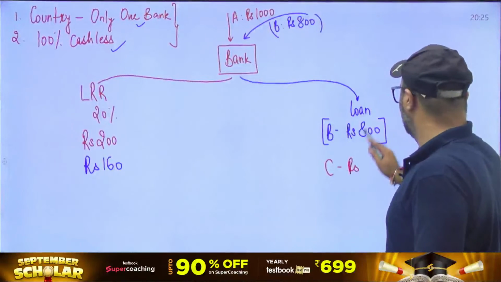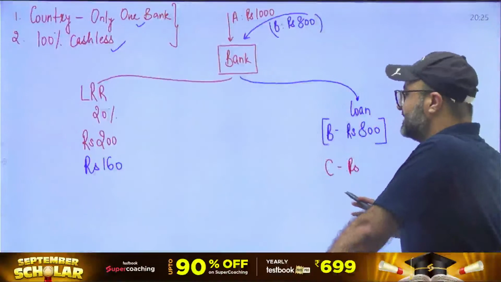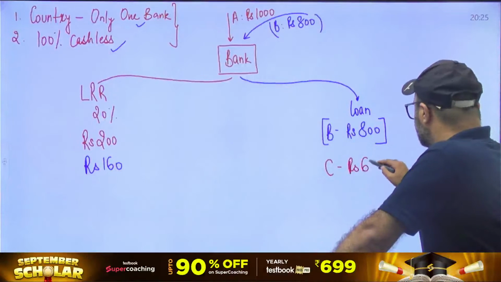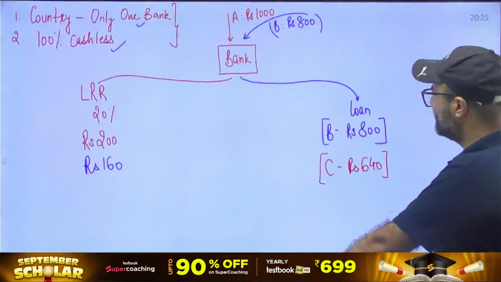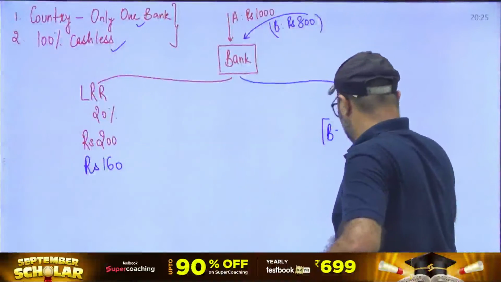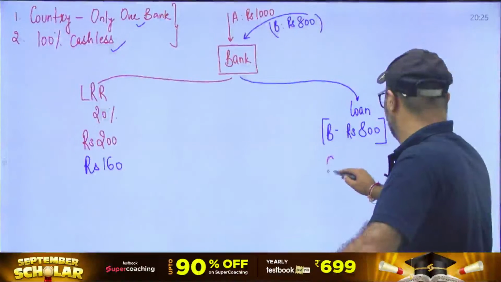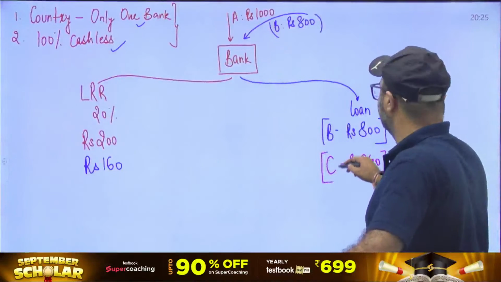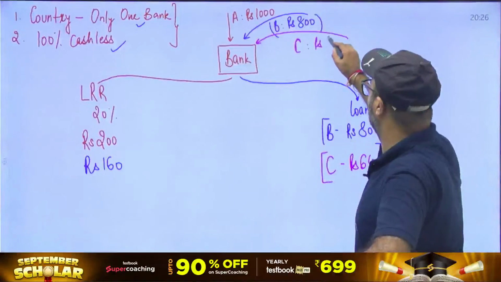What is the left out amount? If I subtract 160 from 800, 800 minus 160 is 700, 700 minus 60 is what? 640 if I'm not wrong. So this is going to be 640. Now this loan which has been received by C of 640 rupees, it will again be deposited in the C's account. So again it will reach the bank as a deposit in the C's account of 640 rupees.